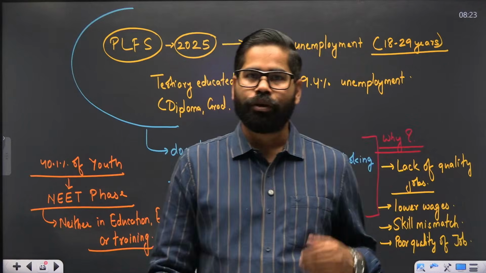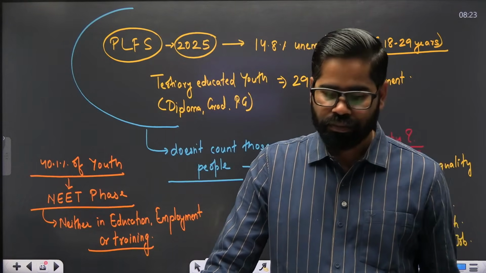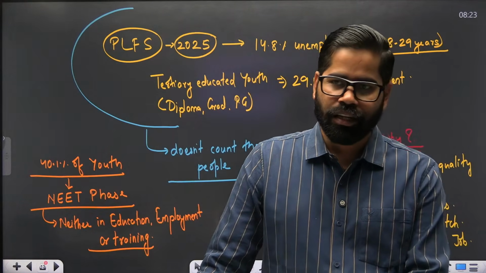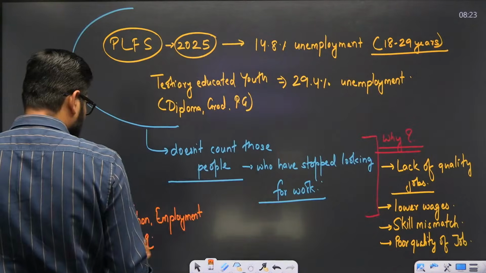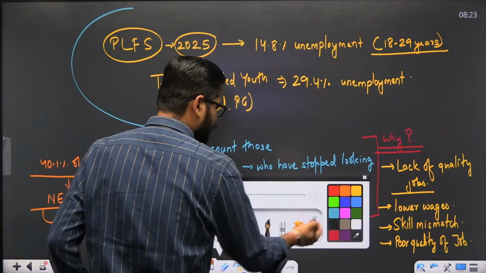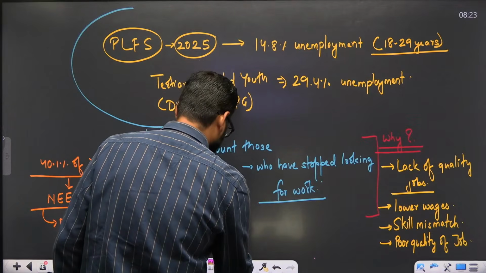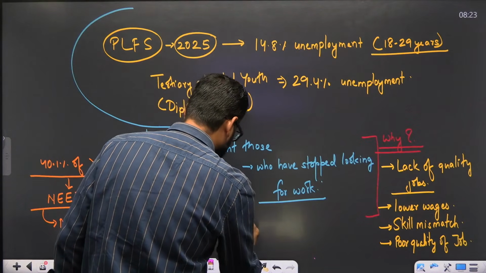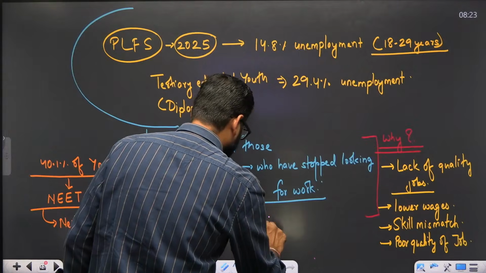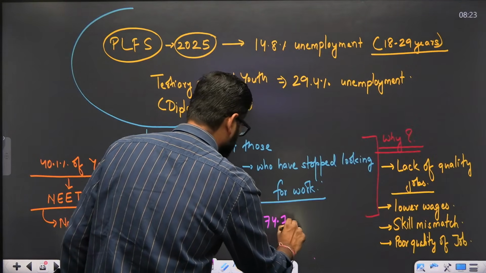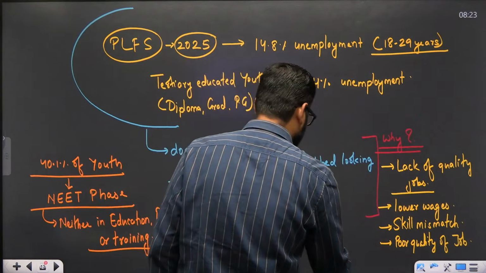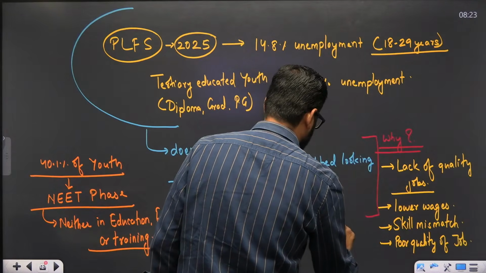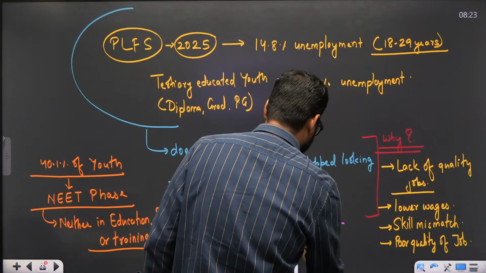And when we talk about the women in this case, the figure is much greater. We see that in the case of women, this figure is 74.7%. They are outside the labor force.